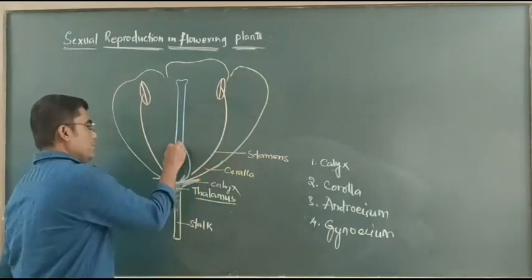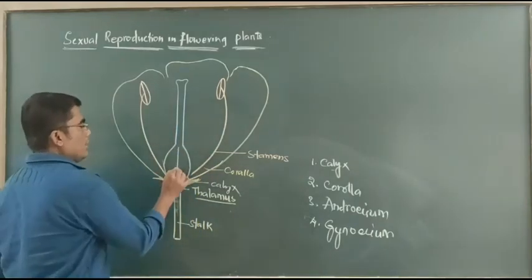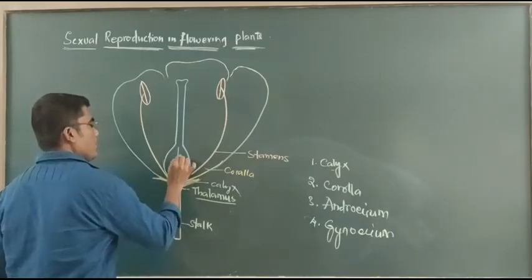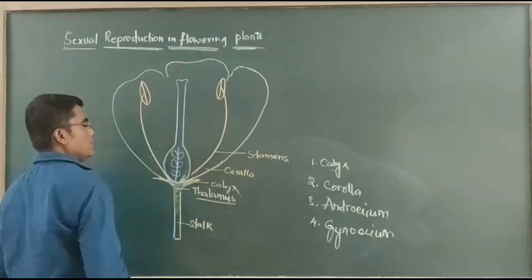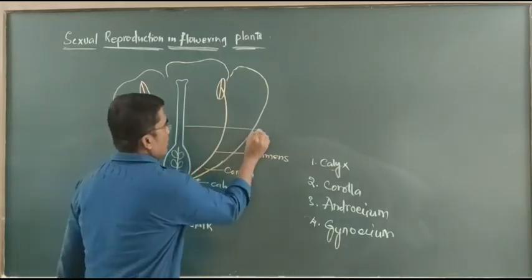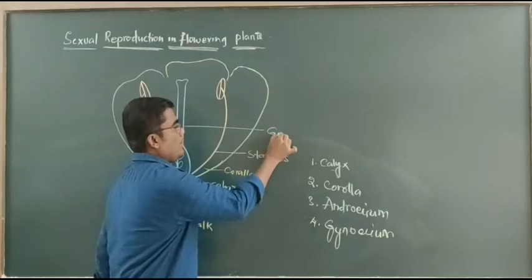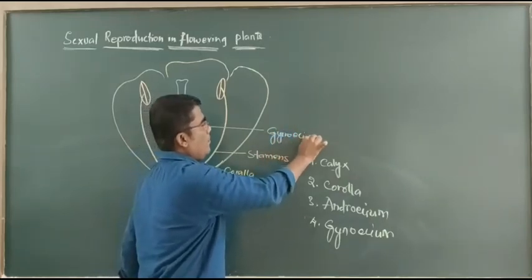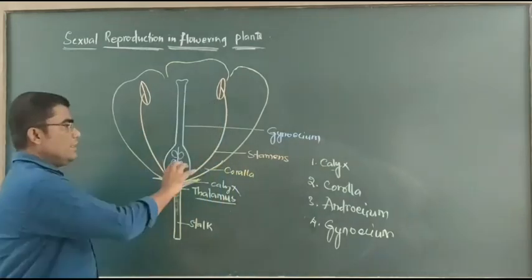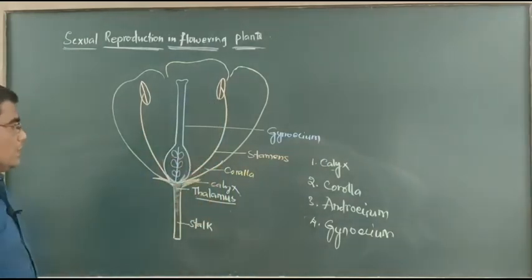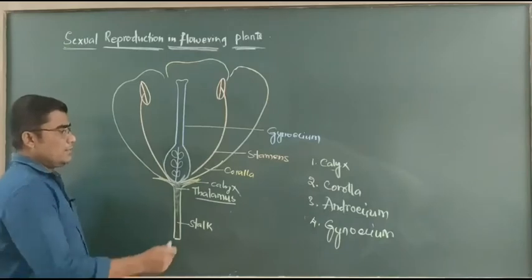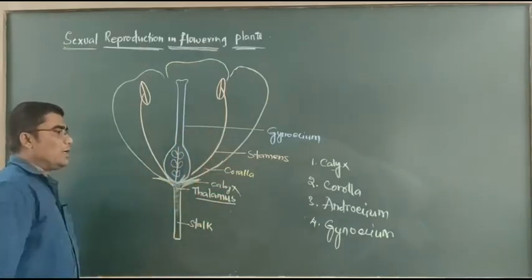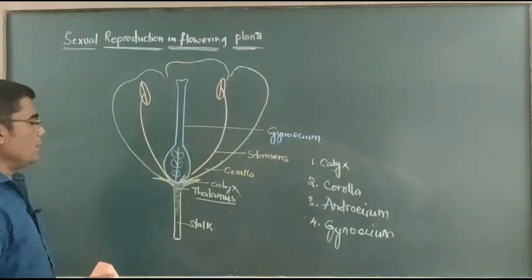Inside the ovary, there is the presence of ovules. The detailed structure of gynoecium we discuss in the next class, but here we concentrate on the typical flower. We can say that this is the vertical section of a typical flower.